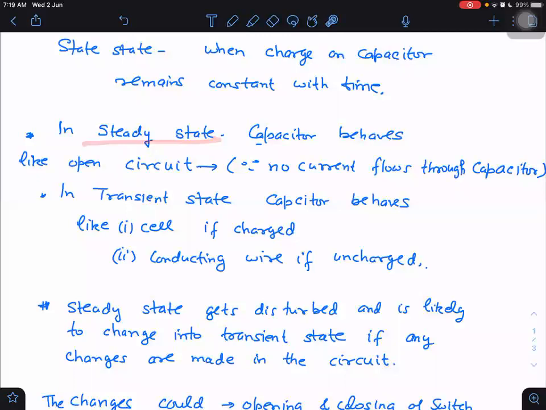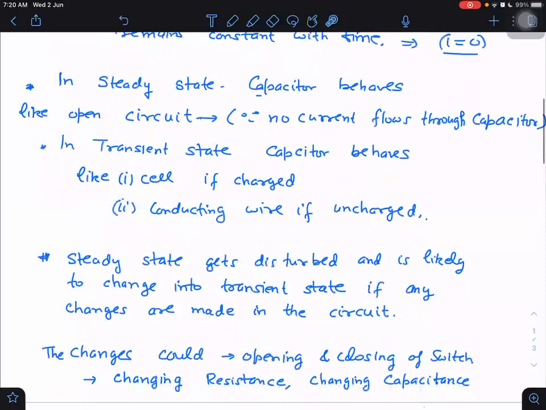When the charge on the capacitor remains constant with time, it cannot change. If charge remains constant, then dq by dt will automatically become 0. So I could say steady state is a state which implies current is 0 through the capacitor. So the definition itself implies that the current should not be changing through the capacitor. Okay, understood?